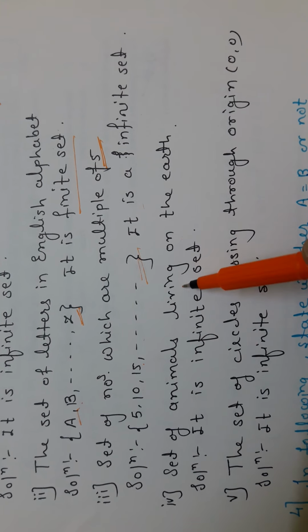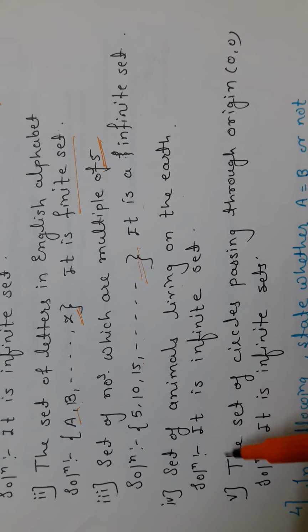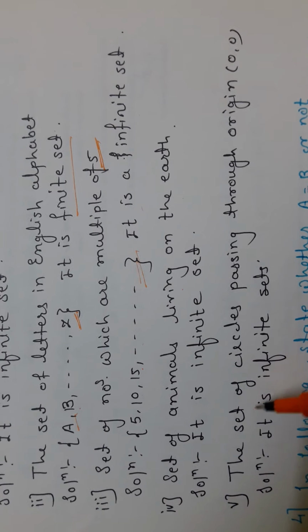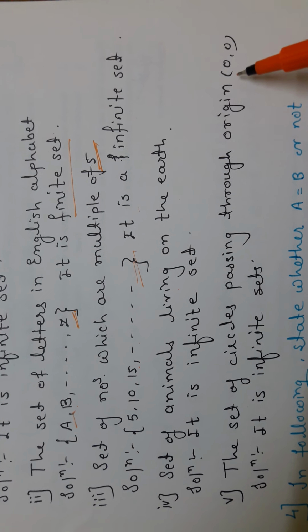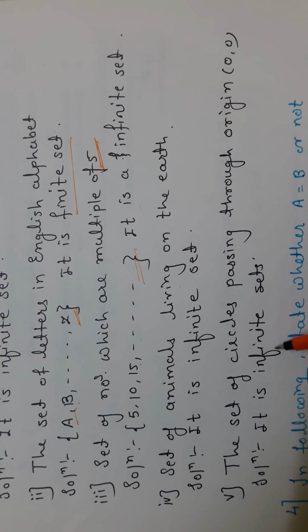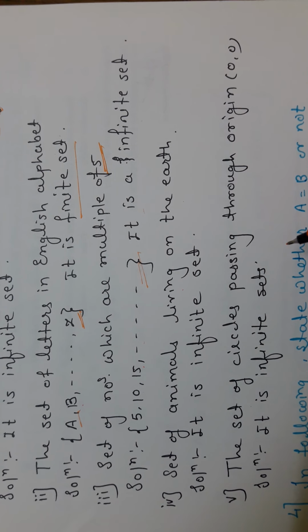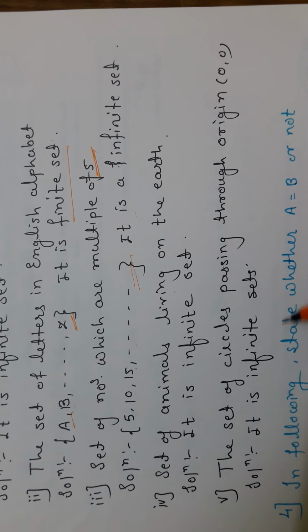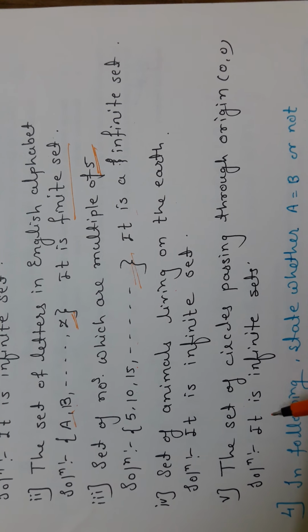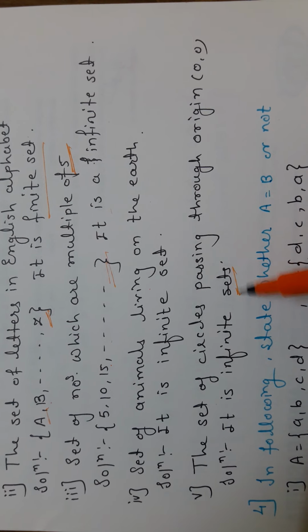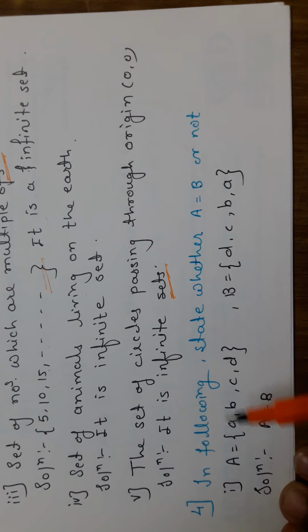Fourth is the set of the animals living on the earth. We can't count them, so it is an infinite set. Set of the circles passing through the origin (0, 0): it is also an infinite set, because we can draw circles with different radii. That's why we can draw infinite circles, and an infinite set is going to form here.